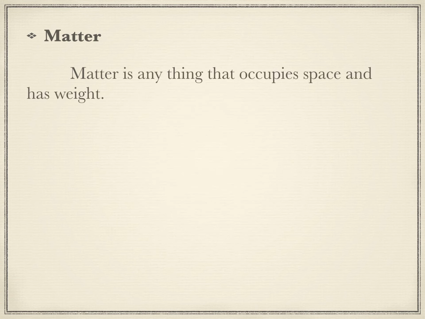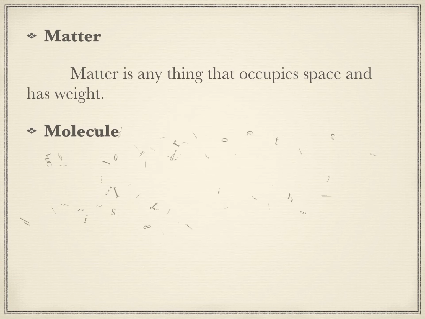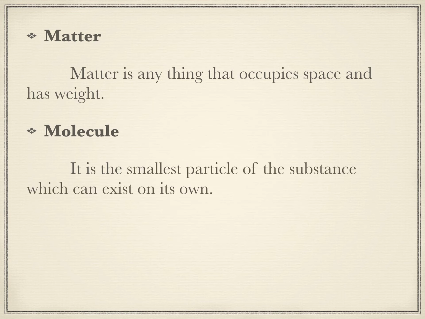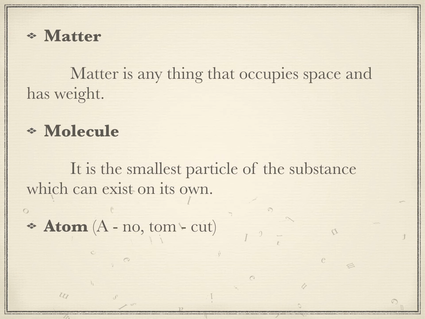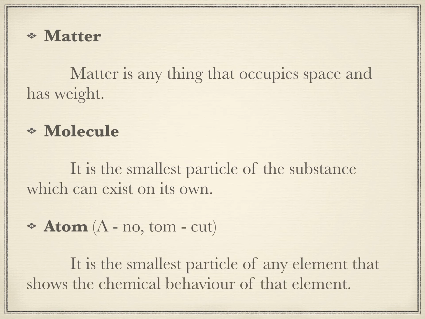First and foremost, let us see what is the meaning of the word matter. Matter is anything that occupies space and has weight. A molecule is the smallest particle of the substance which can exist on its own. An atom is the smallest particle of any element that shows the chemical behavior of that element.